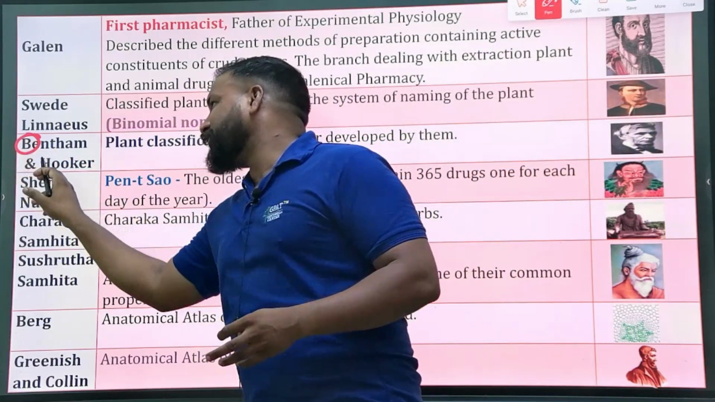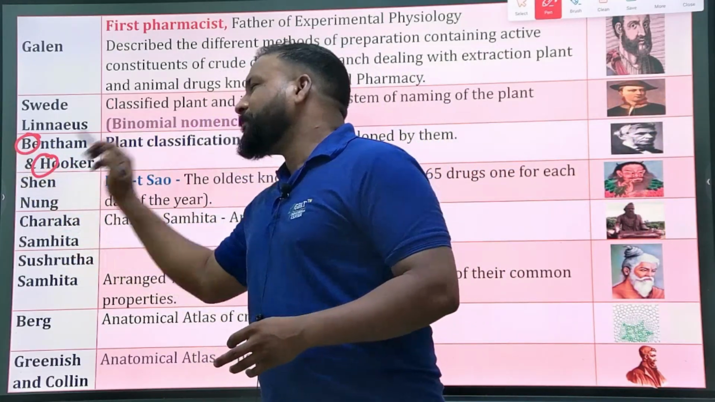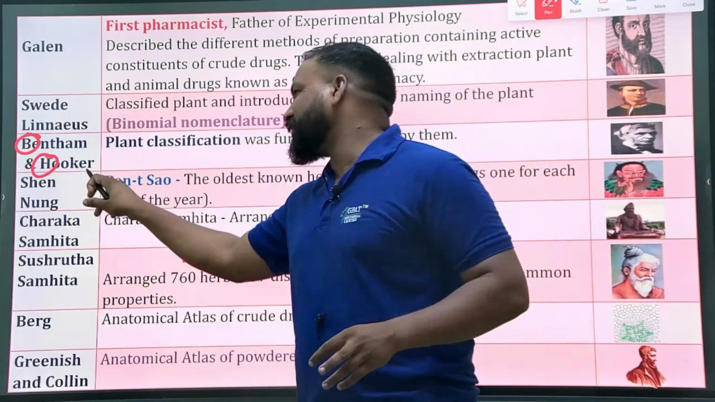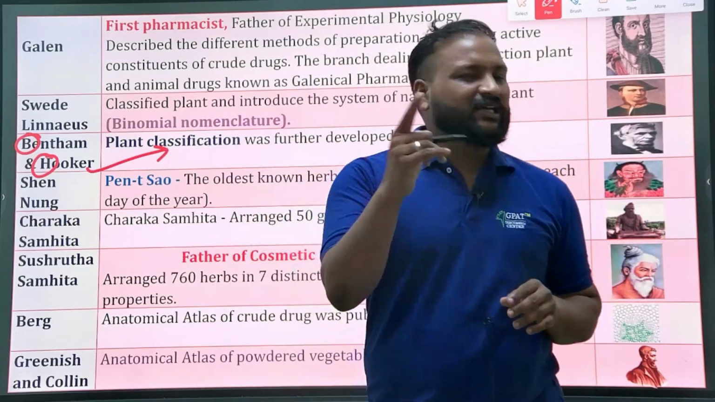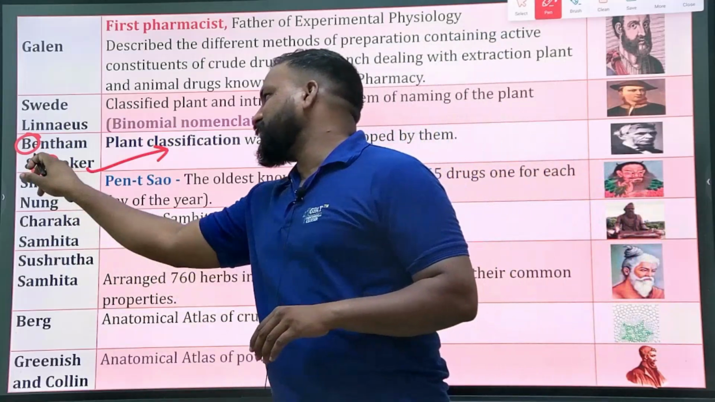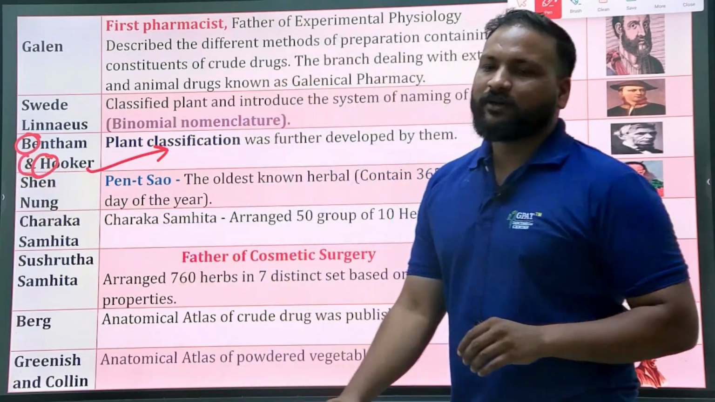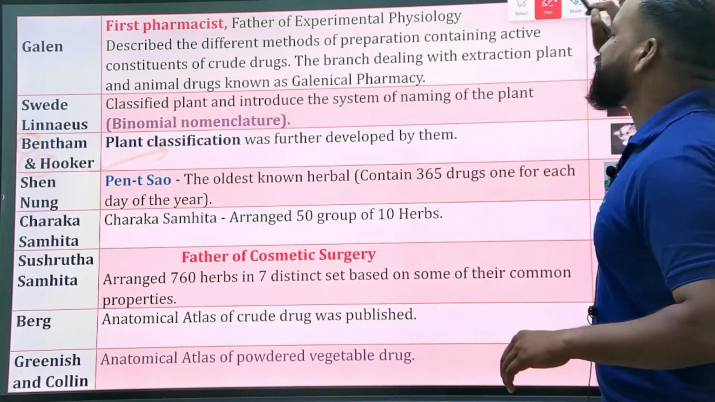Remember like this: B stands for better, H stands for histology. Based on better histology, they further classified the plant kingdom. Take the first alphabets of Bentham and Hooker: better histology classification.